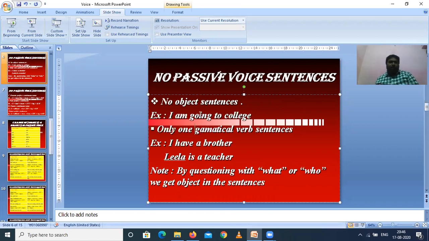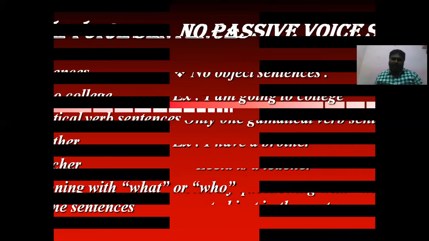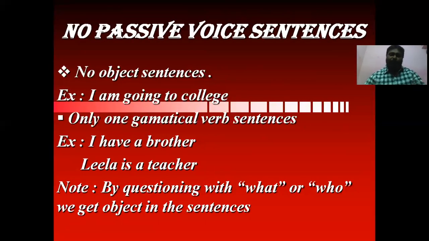Only one grammatical verb sentences. If a sentence has only one grammatical verb, though there is an object, we do not get a passive voice for it. For example, I have a brother. You question the sentence with what or who. What do you have? A brother. Whom do you have? A brother. So we get the answer, the object is there, a brother. But we do not get the passive voice for this sentence because there is only one grammatical verb.